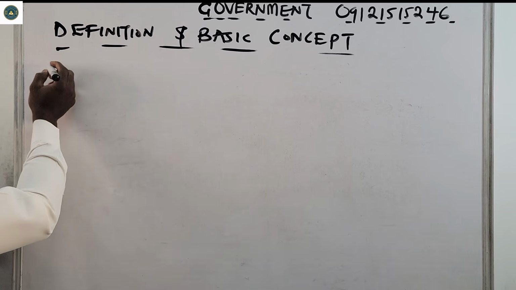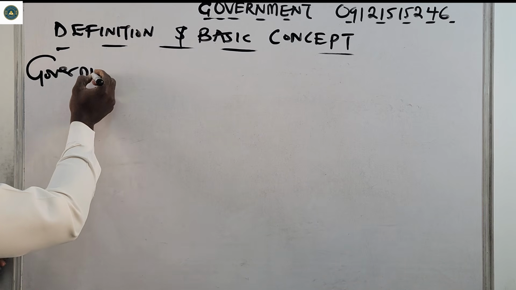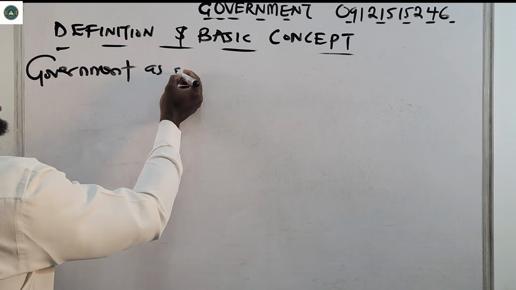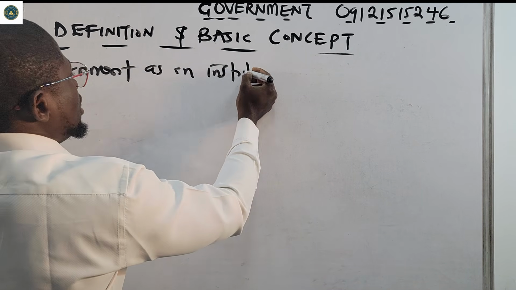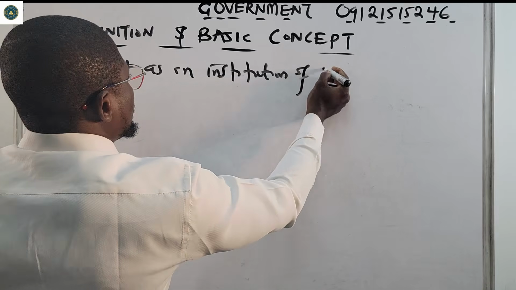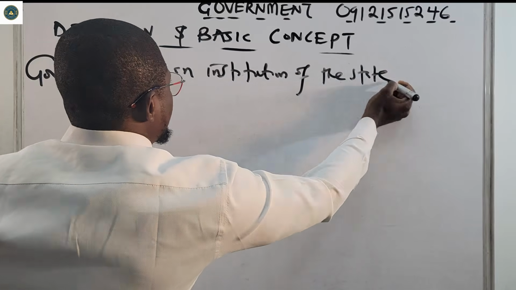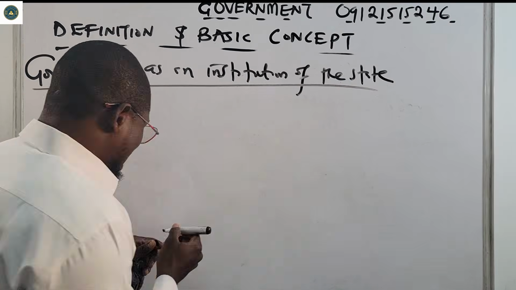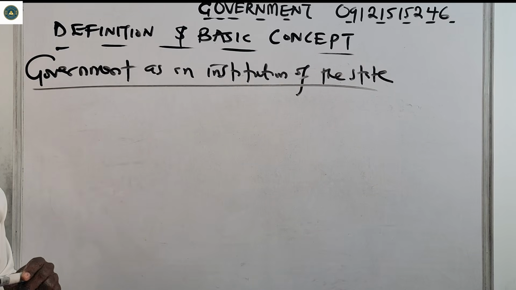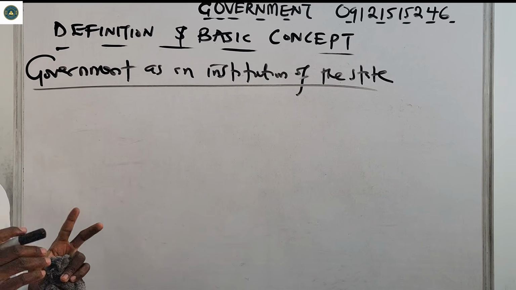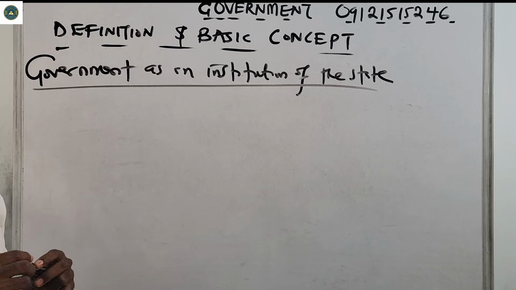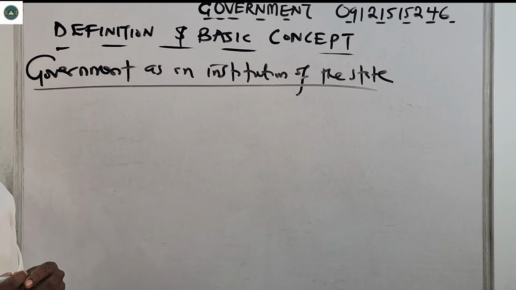So now let us see government as an institution of the state. When it comes to government as an institution of the state, as a definition of government, you're trying to say that there are some group of people who lead and make sure that every other person follows the rules.